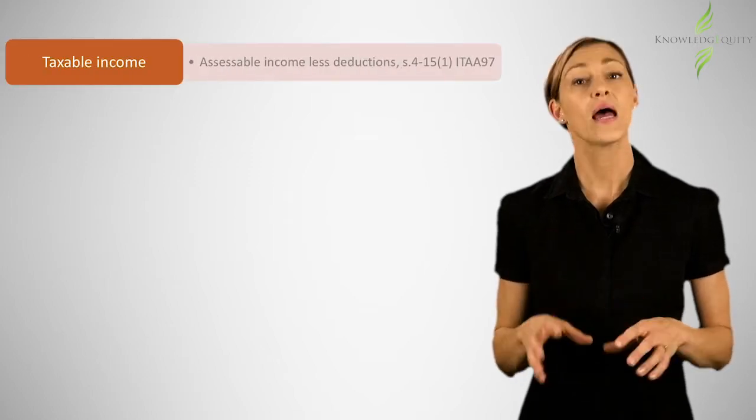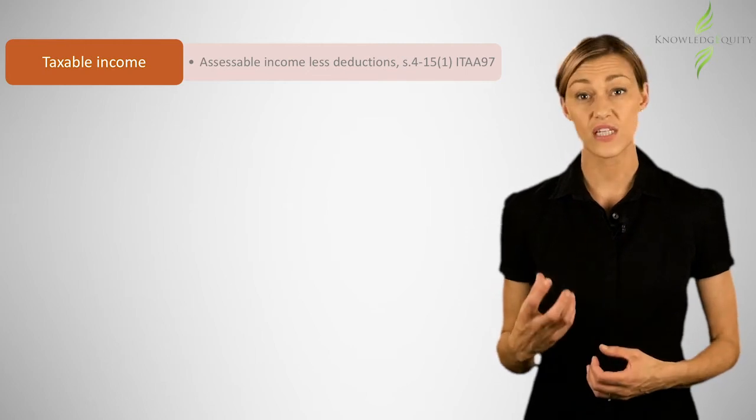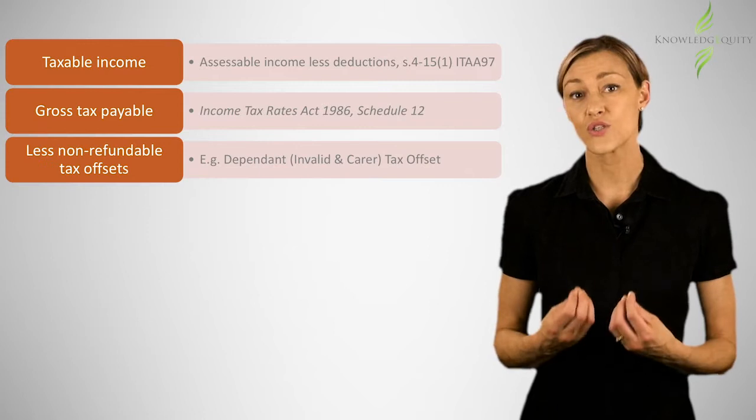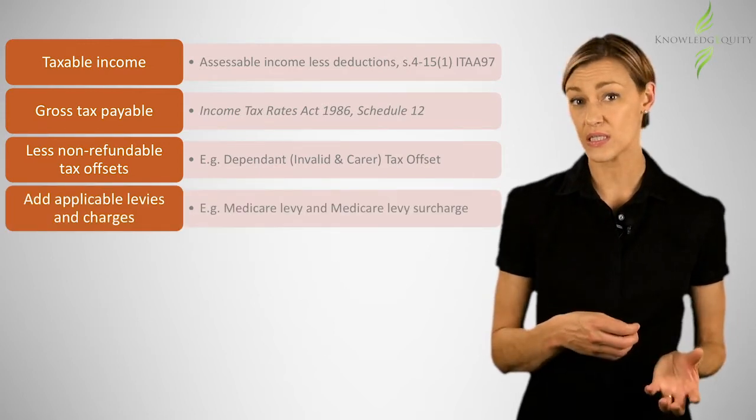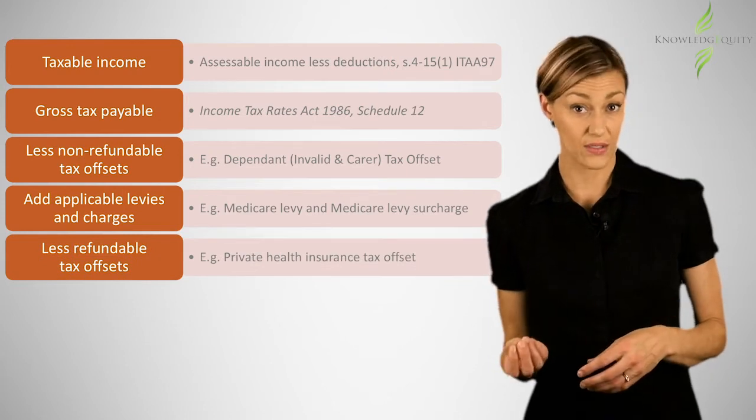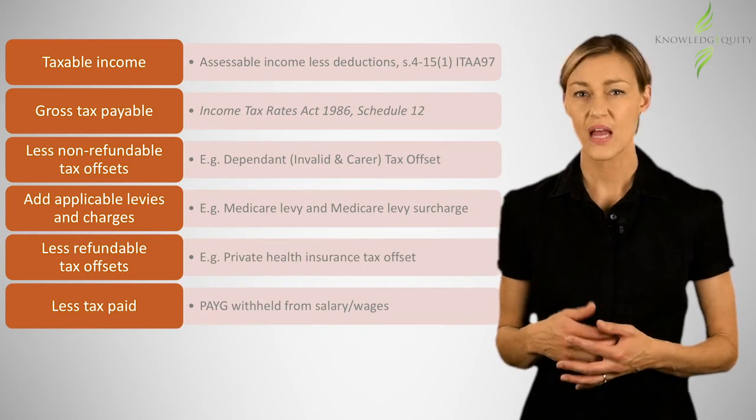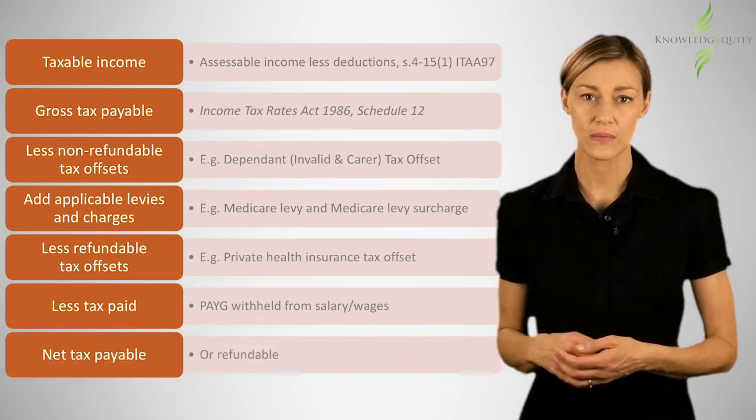Let's start with the formula: taxable income equals assessable income less allowable deductions. We then determine gross tax payable on the taxable income, subtract non-refundable tax offsets before we add any applicable levies, less refundable tax offsets, and finally we subtract tax paid. This leaves us with the tax refundable or payable as our balance.